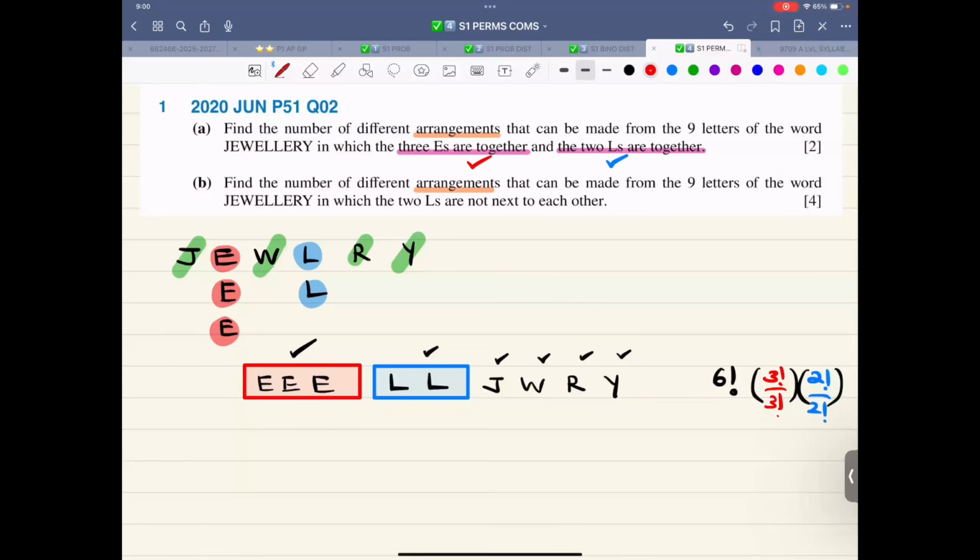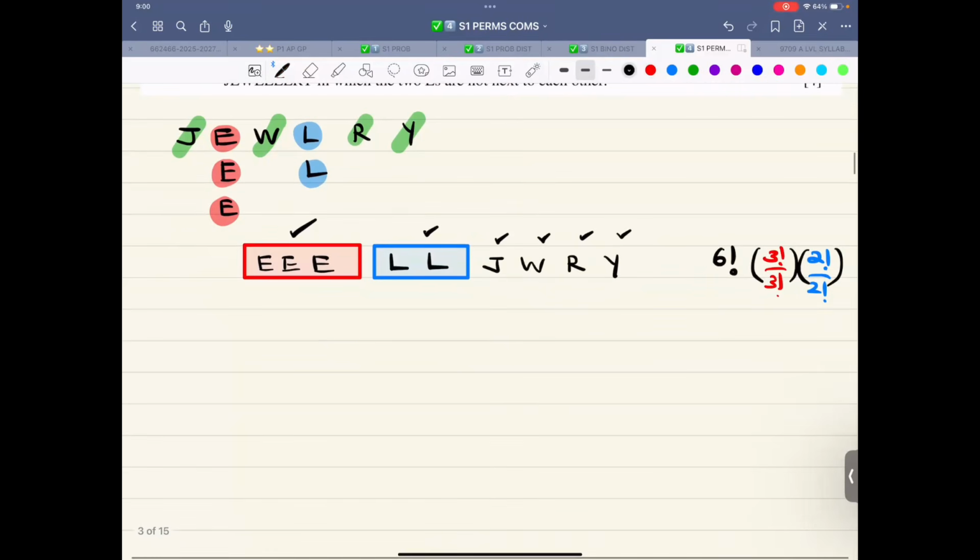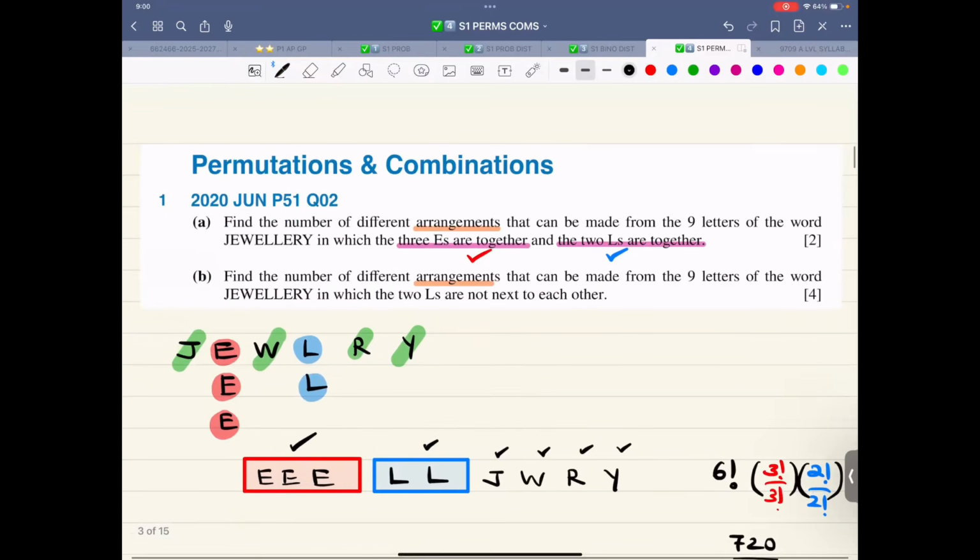So separate box for E's, separate box for L's. This is the first thing. So the answer is very simple, 6 factorial. That comes out to be 720. Exact. Leave the answer in exact form. So in permutation combination, there is no rounding off unless instructed by the examiner. So there is no rounding off.